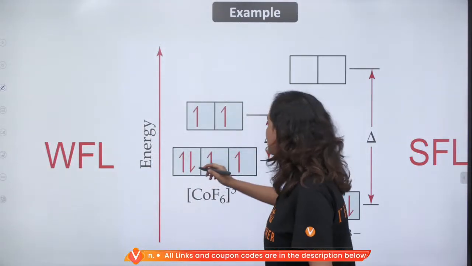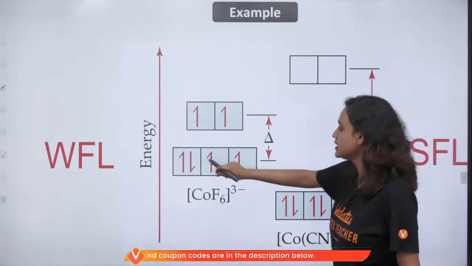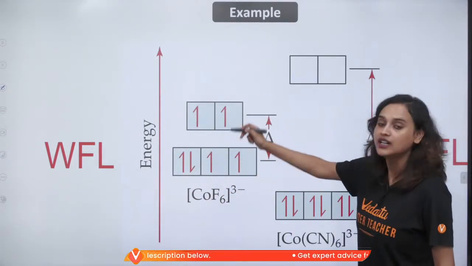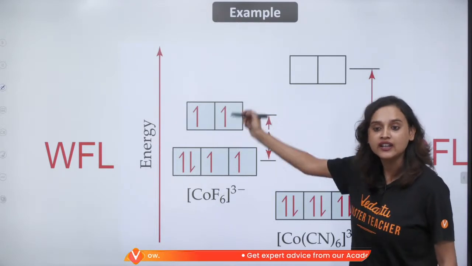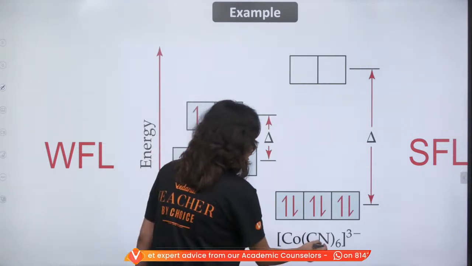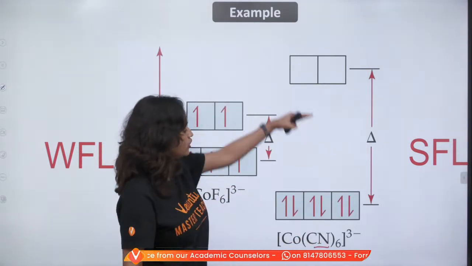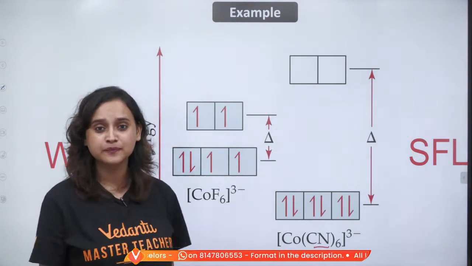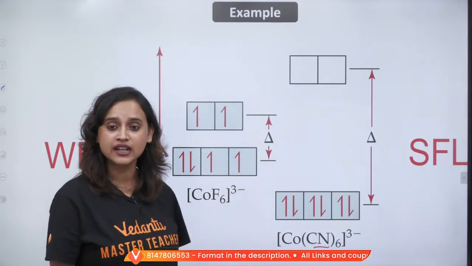Now take a look at it. This is an example here. If there is a weak field ligand like fluorine, what will happen? The splitting energy is very less. But if it is a strong field ligand like CN, take a look at this. How big is the splitting energy?